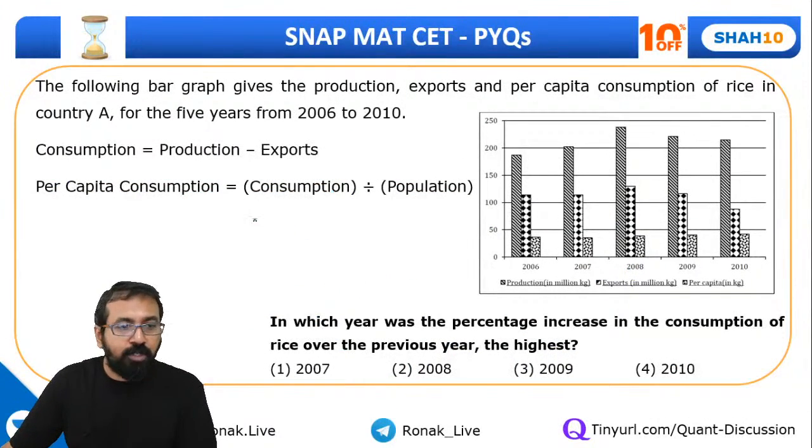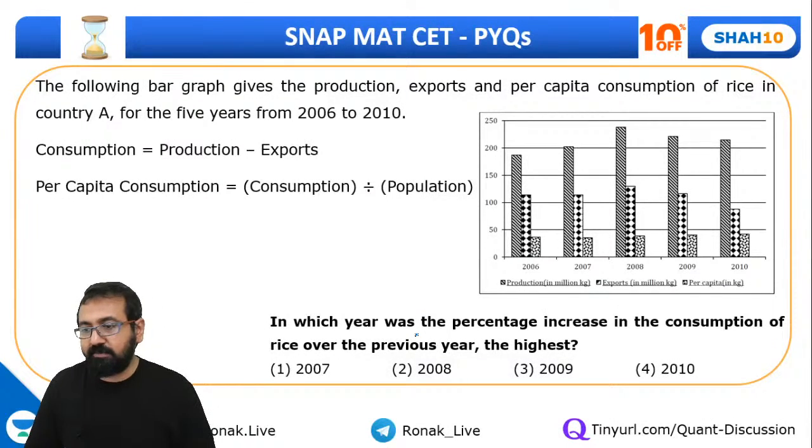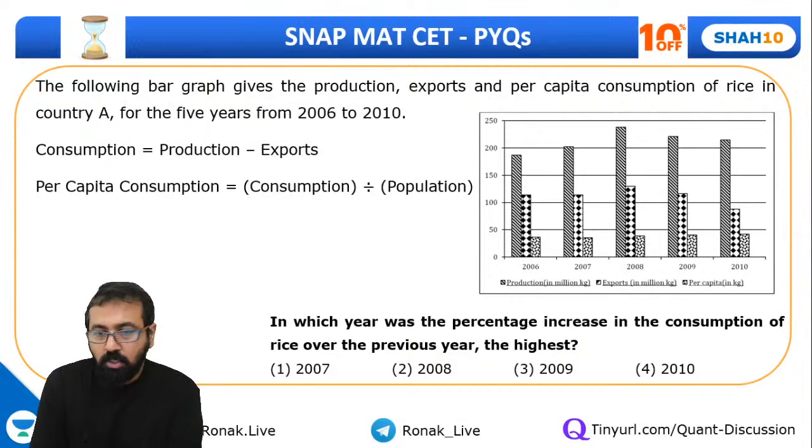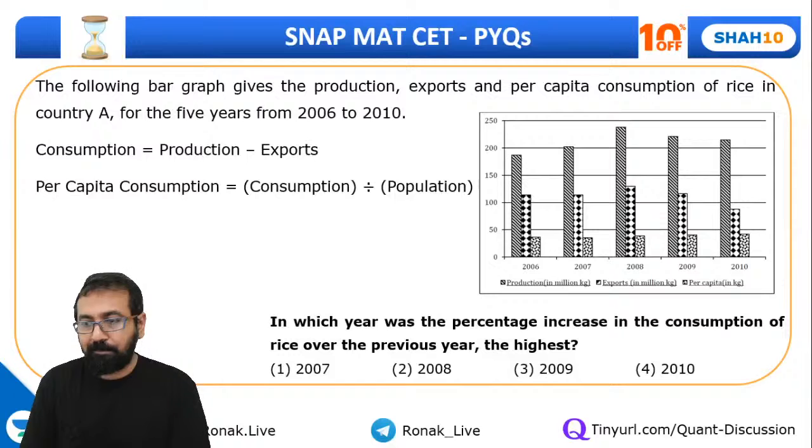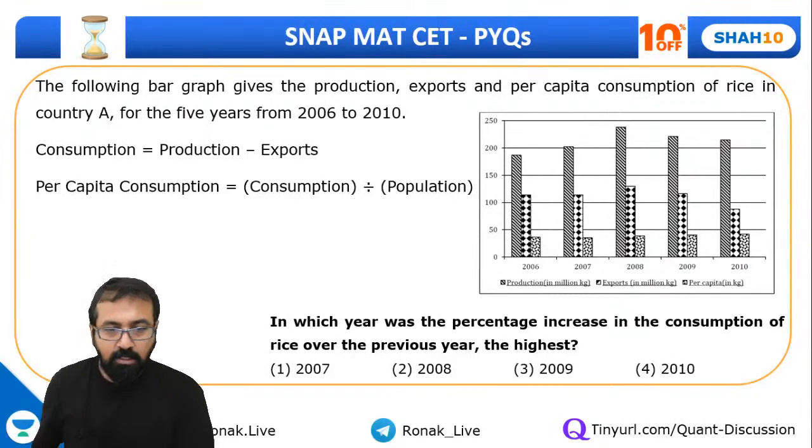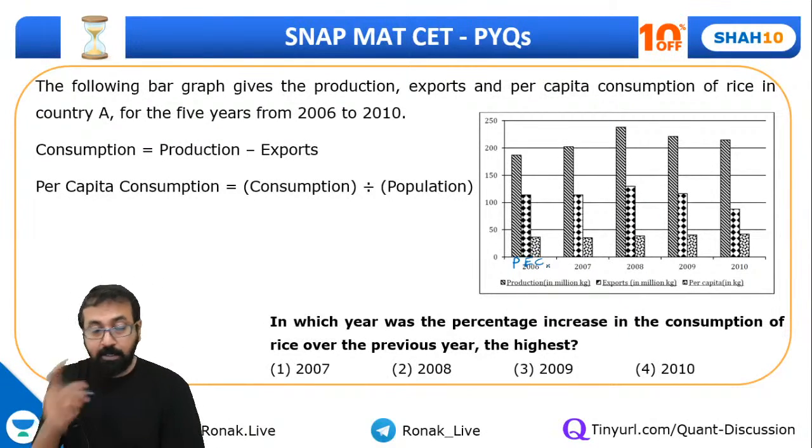Fine. Now here is a bar graph, everyone, and you need to tackle this question, and this is the last set of the day. So let's quickly finish this. The following bar graph gives the production, export and per capita consumption of rice in country A. So production is the first bar. This indicates production, then this indicates export, and this per capita consumption, right? Per capita consumption, per person consumption.